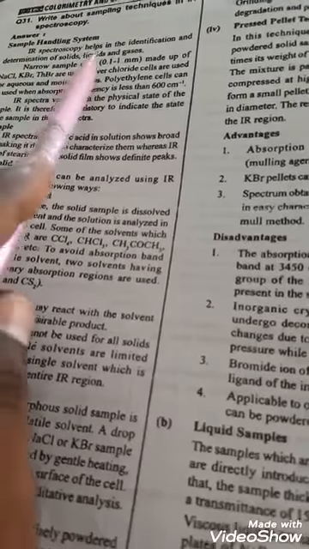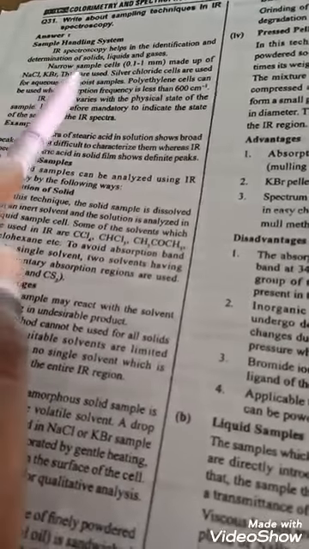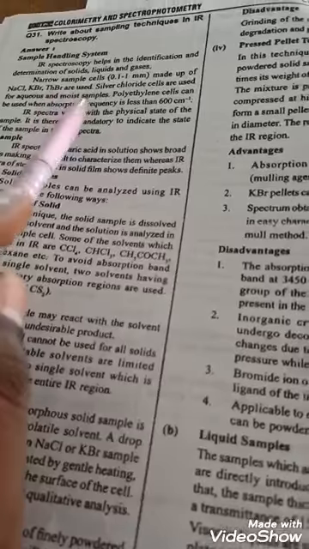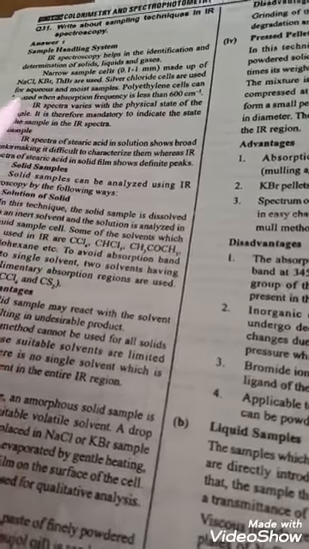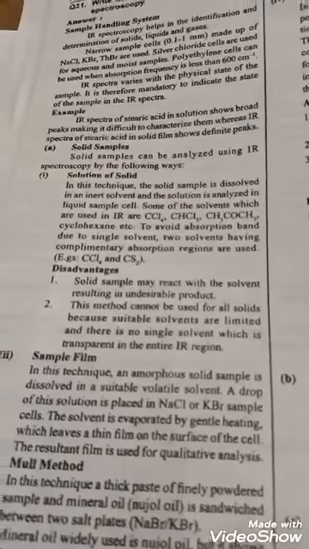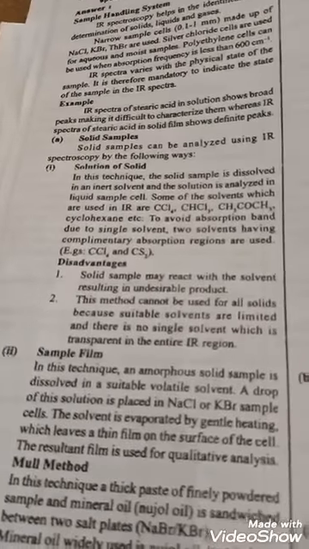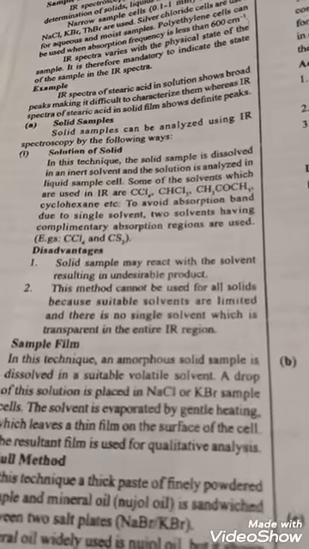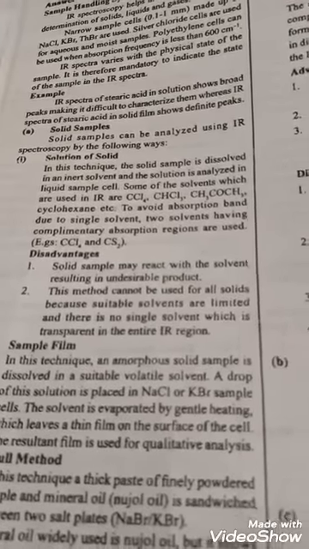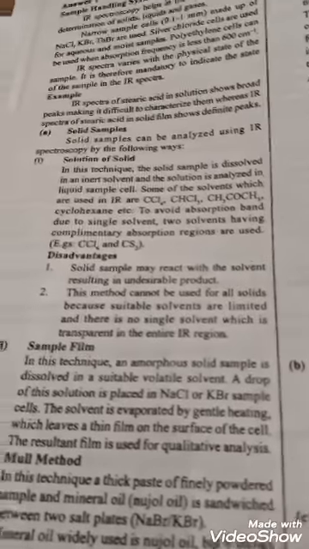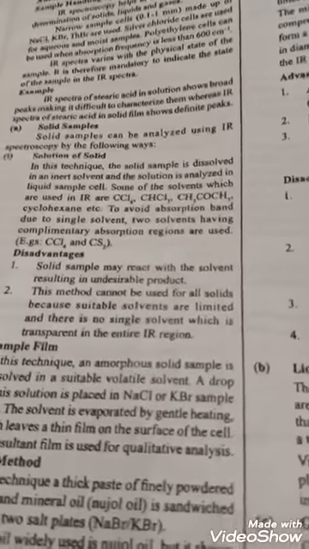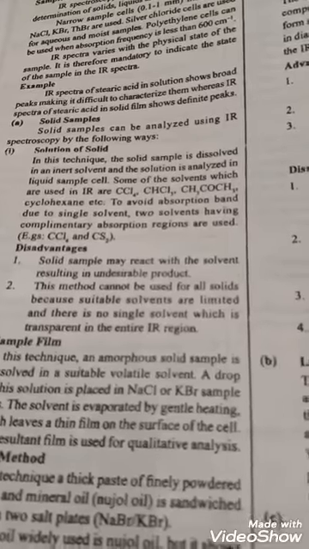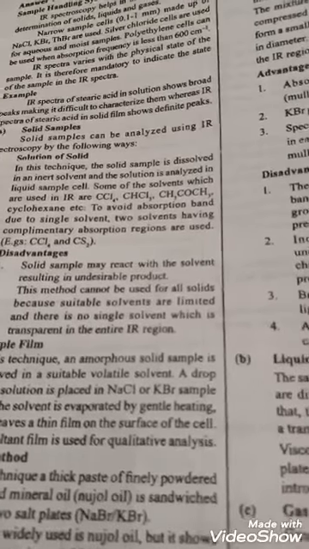Sample cells made up of NaCl, KBr, and thallium bromide are used. Silver chloride cells are used for aqueous and moist samples. Polyethylene cells can be used when the absorption frequency is less than 600 centimeter inverse.